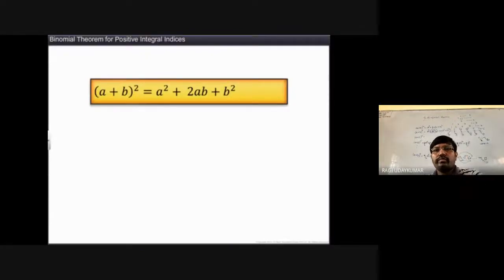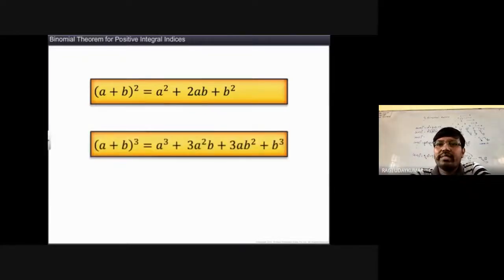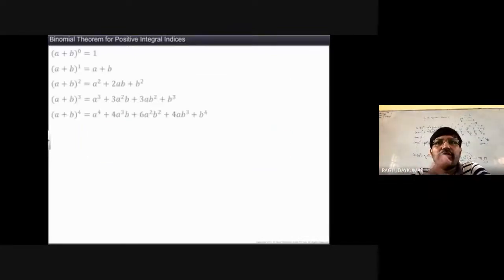So now you see, is it visible to you? Yes, sir. Whatever I told you, I'm revising through this presentation here. A plus b whole square is a square plus 2ab plus b square, then a plus b whole cube. Like that, a plus b whole to the power of 0 means the value is 1. A plus b whole to the power of 1 means the value is a plus b. Square, cube, power 4. Power 0, whenever you are having one term. Power 1, you are having two terms.